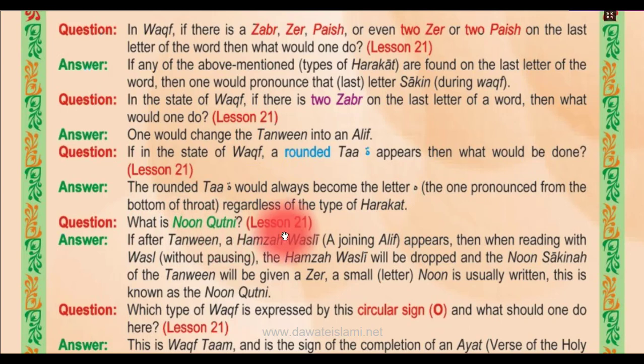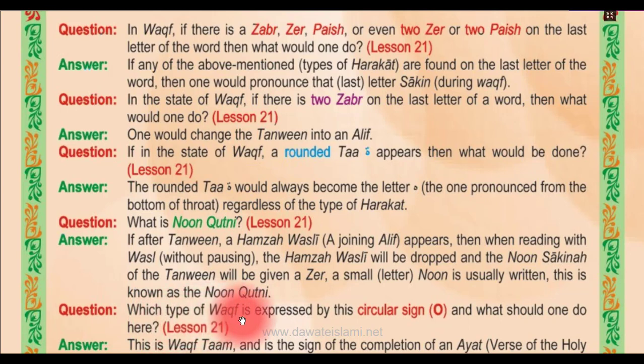What is Noon Kutni? Lesson number 21. If after Tanween a Hamza Wasli, a joining alif, appears, then when reading with Wasl without pausing, the Hamza Wasli will be dropped and the Noon Sakina of the Tanween will be given a Zir. A small letter Noon is usually written. This is known as the Noon Kutni.